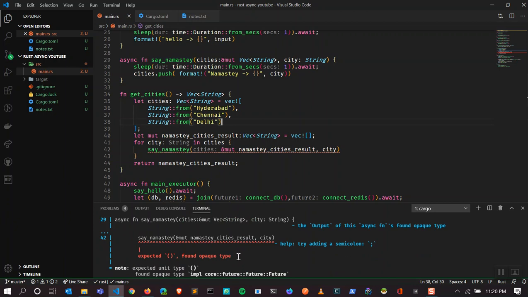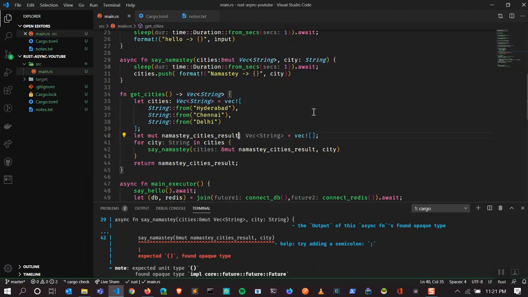Okay, we have an error. What's the error? Expected opaque type. Since this function now returns a future, and it's not the same as a vector, I'm going to remove that type.